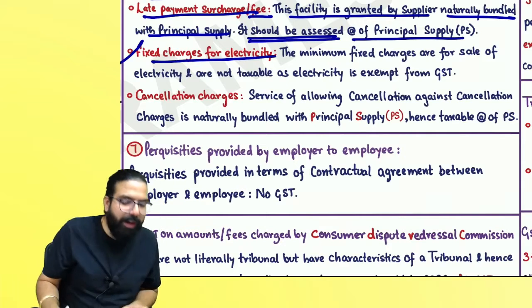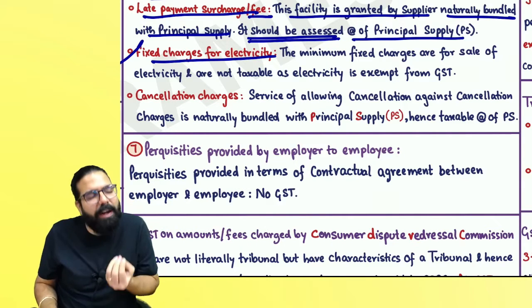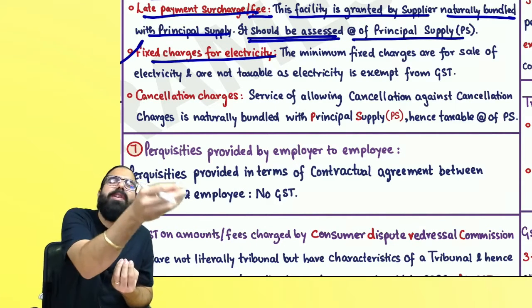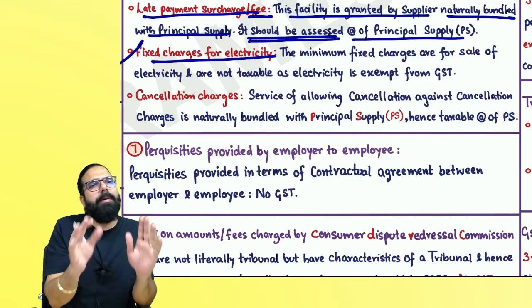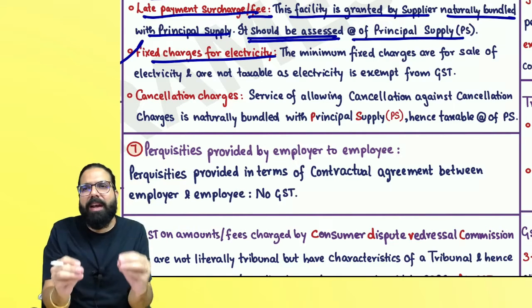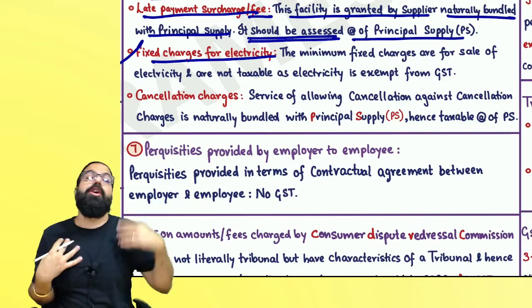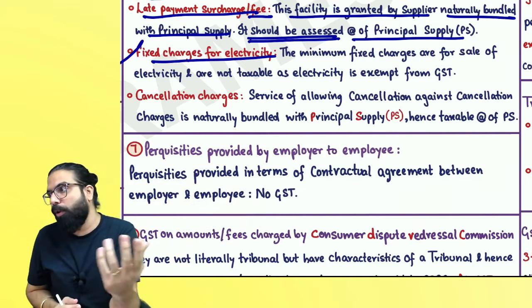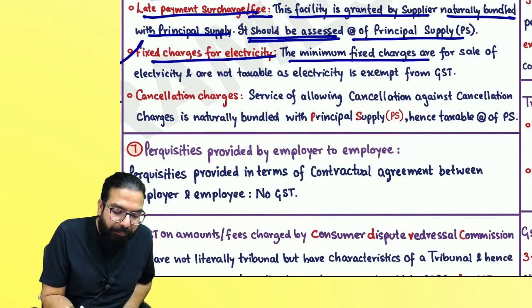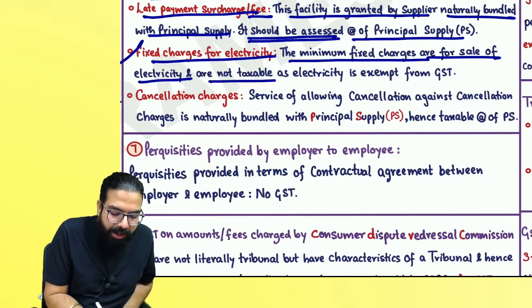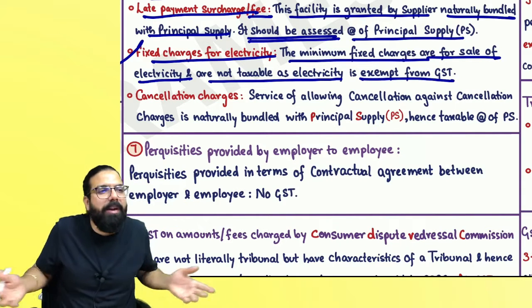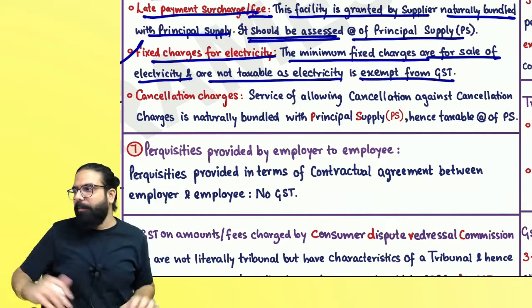Remember fixed charges for electricity. Whenever any fixed charges for electricity are taken and you have not utilized the minimum electricity also, Baba, fixed charges taken for electricity are not because I am tolerating your act of not using the minimum electricity. Remember, the minimum fixed charges are for sale of electricity and are not taxable. Why, sir? Because electricity is anyways exempted from GST.